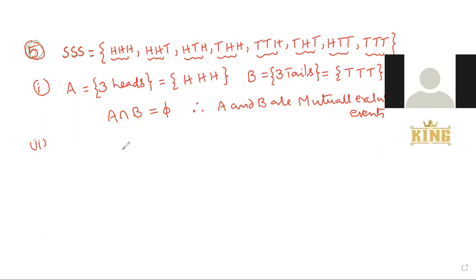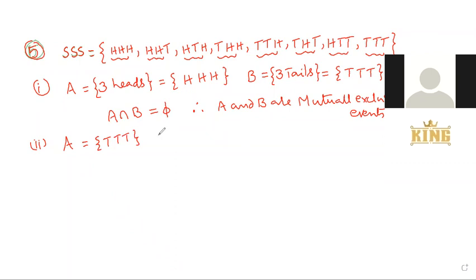Mutually exclusive means no common element. Let me take an example. A is three tails. This is one event.